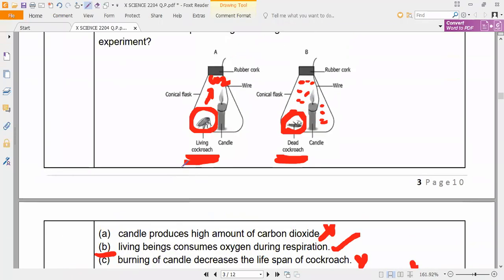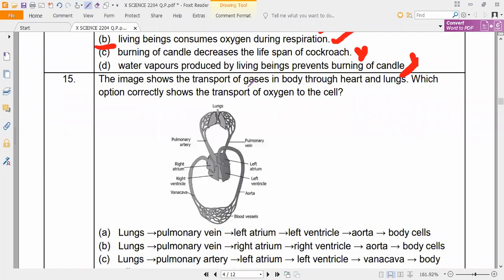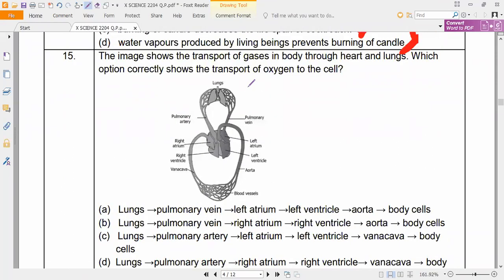So that they will release the carbon dioxide. That carbon dioxide will extinguish the fire. Yes or no, guys? That is okay. Now this diagram is not a new diagram for us. It is already a known diagram. I think it also came in your revision exam.